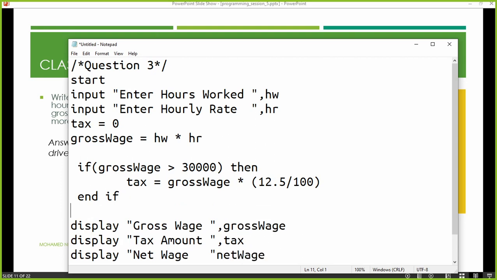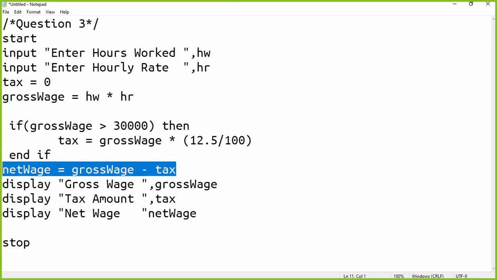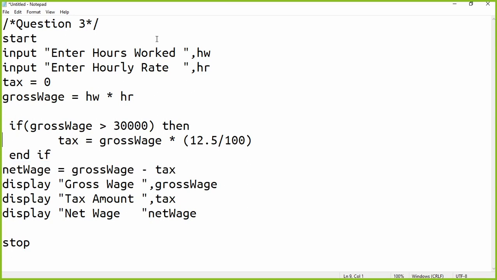In order to calculate the net wage, we can simply write net wage equals, net wage is what? Once you do the deductions, what is the deduction that you can do from the gross wage? You can deduct the tax amount. You don't have to worry, because if your earnings are less than 30,000, this tax value is going to be 0. Once the tax value is 0, from whatever value you have, 0 will be deducted. So once 0 is deducted, no harm will be done, right? So this is the answer for your question, right?